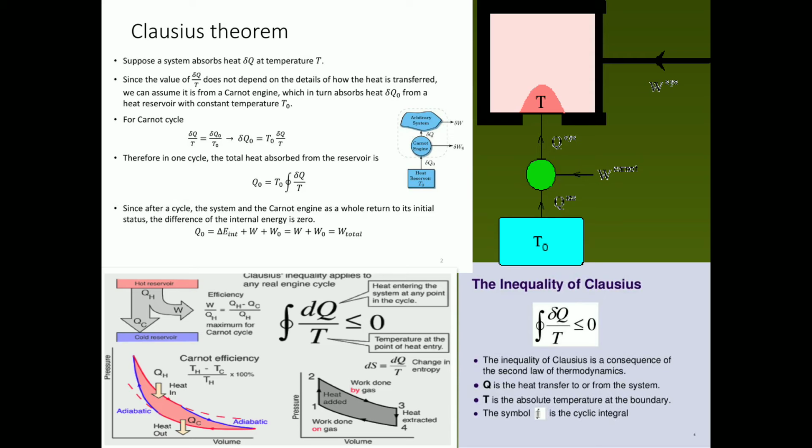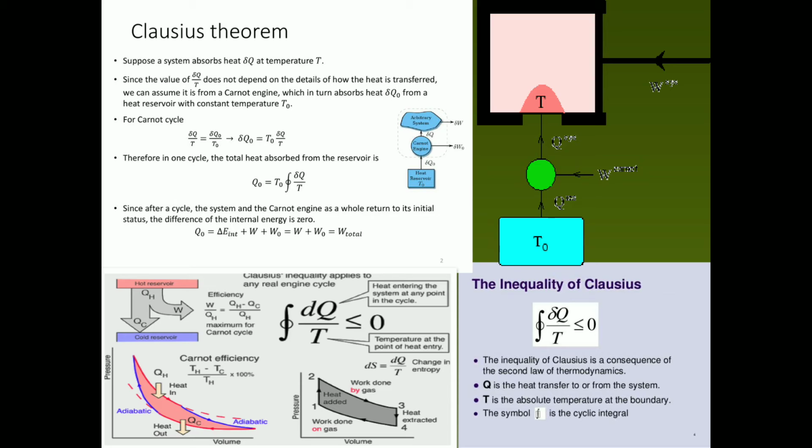Right? You can see in the diagram how Clausius has assumed the arbitrary system is given heat from the Carnot engine, and the heat is absorbed by the Carnot engine from the heat reservoir. Both the Carnot engine as well as the arbitrary system do some amount of work, represented by delta W and delta W0.